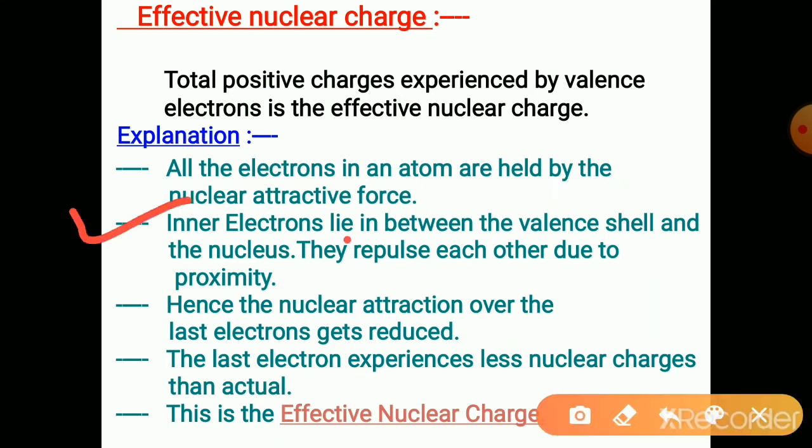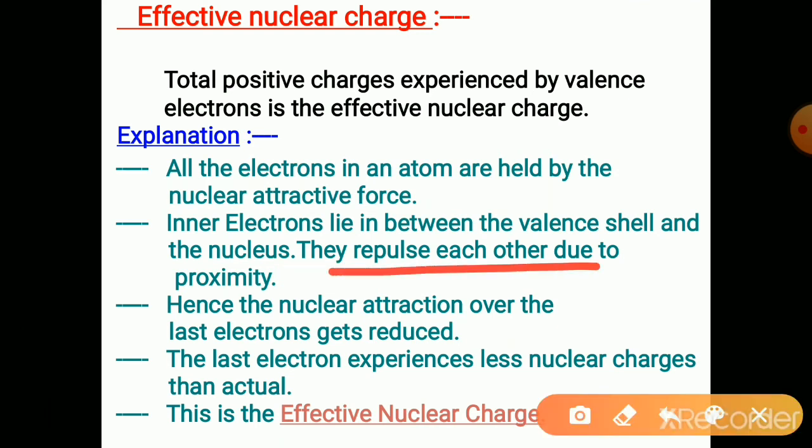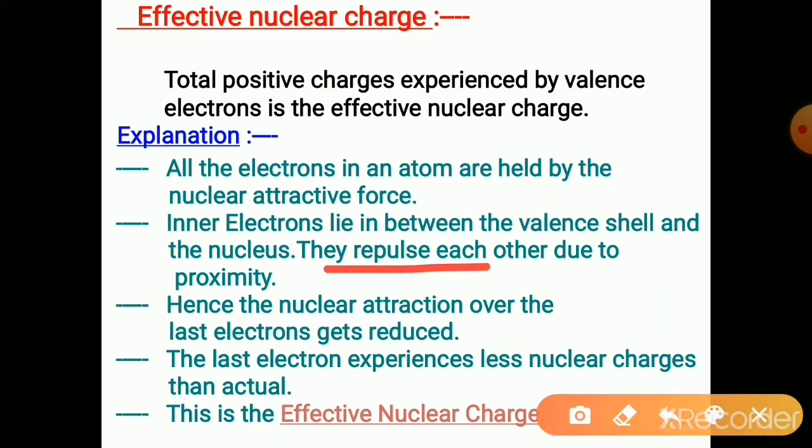Inner electrons lie between the valence shell and the nucleus, and they repel each other due to proximity, because they are close to each other. Similar charges repel. Hence, the nuclear attraction over the last electron is reduced due to this repulsion by the inner electrons. The nuclear attraction does not reach completely to the outermost electrons.